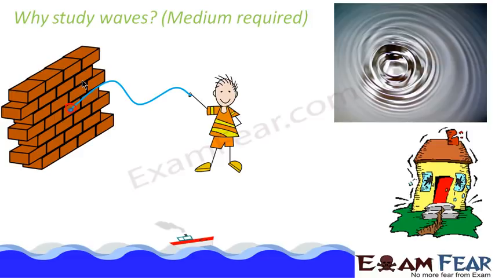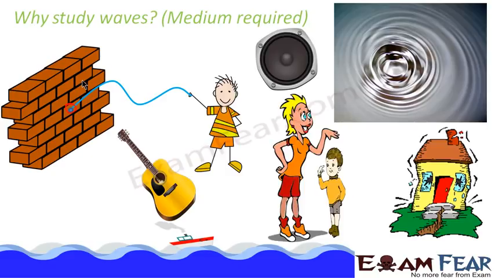The terrifying earthquake which happens, even that is a consequence of earth waves. That is also because of a kind of waves under the surface of the earth which results in earthquake. The pleasant music of a guitar: even the strings of the guitar, when you play them, what happens? What is behind that sweet music which you hear? Nothing but waves again. Your music system with beautiful songs, nothing but sound waves.